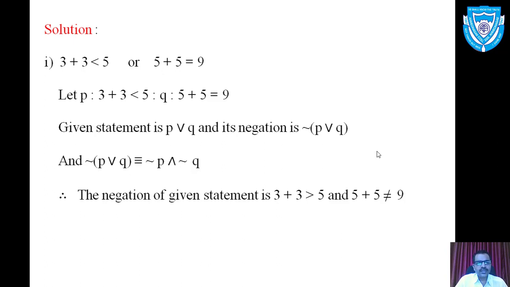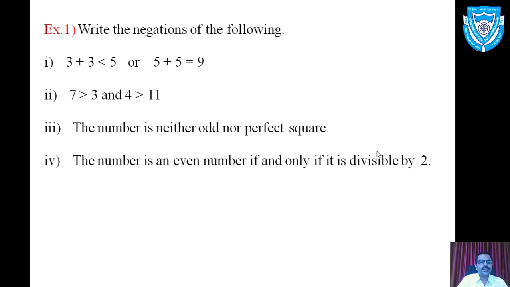Now whatever symbolic form of negation we got, convert it again into theoretical form. What is the theoretical form of negation of P and negation of Q? Here P stands for 3 plus 3 less than 5, so negation of P will be 3 plus 3 greater than or equal to 5, and 5 plus 5 not equal to 9. Got it?